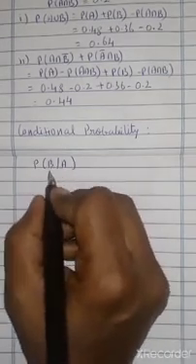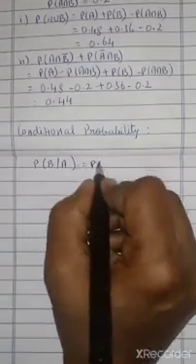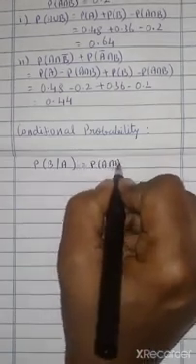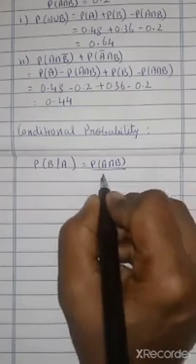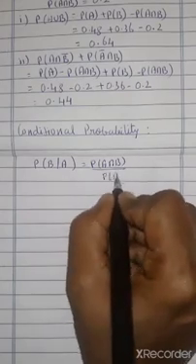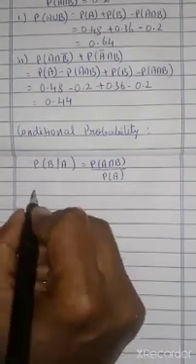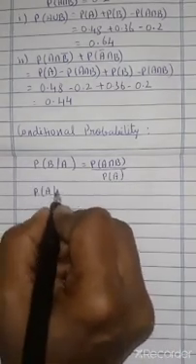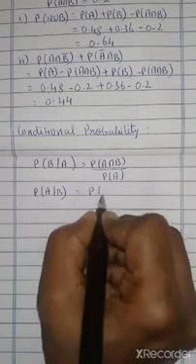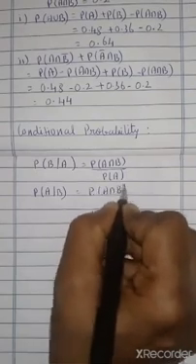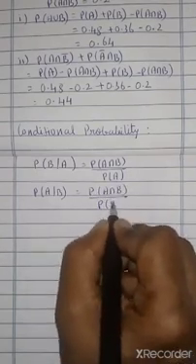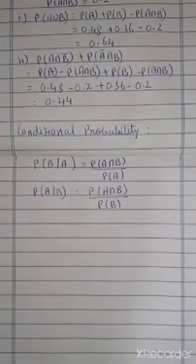The formula for P of B given A is P of A intersection B by P of A. Similarly, for P of A given B, the formula is P of A intersection B by P of B. Now we can get into the exercise.